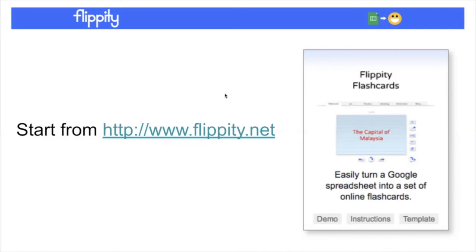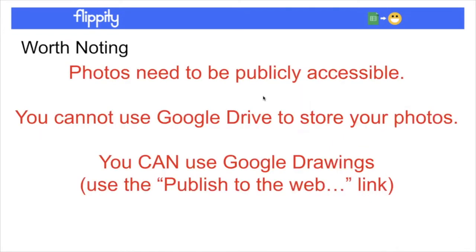This time I'd like to do the demonstration a little differently. I'm going to use the demo. Where do we start when we want a new template? You got it right there at flippity.net. And before I show you that example, there is a little clause I want to inform you about. If you want to have photos, images, graphics, anything that's an image file in a flashcard, make sure that those images are publicly accessible.